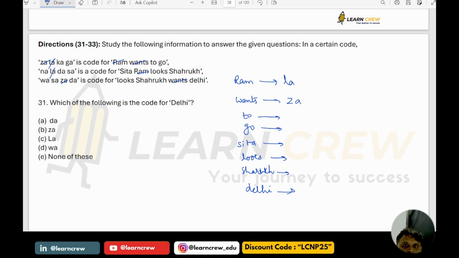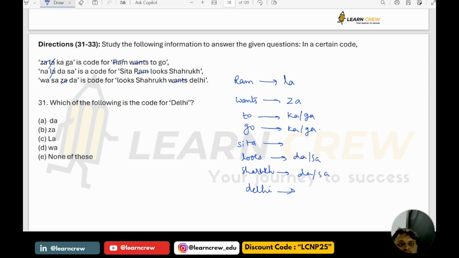Now look Shahrukh. Look Shahrukh also we have two. In this we have DASA, and here also we have DASA. Likewise to go is KAGA, it can also be KARGA. And Sita. Look Shahrukh is DASA or DARSA, we don't know.